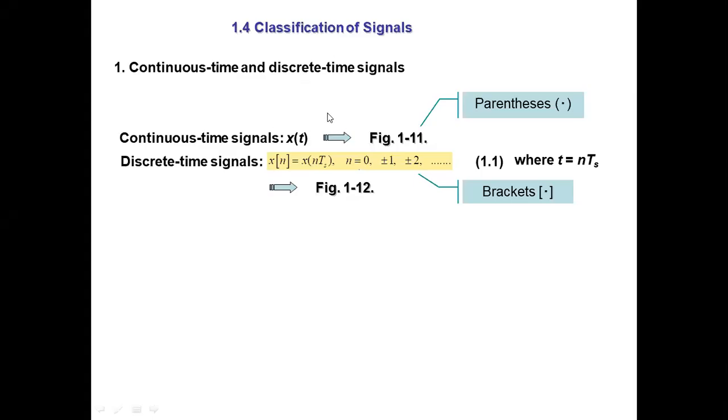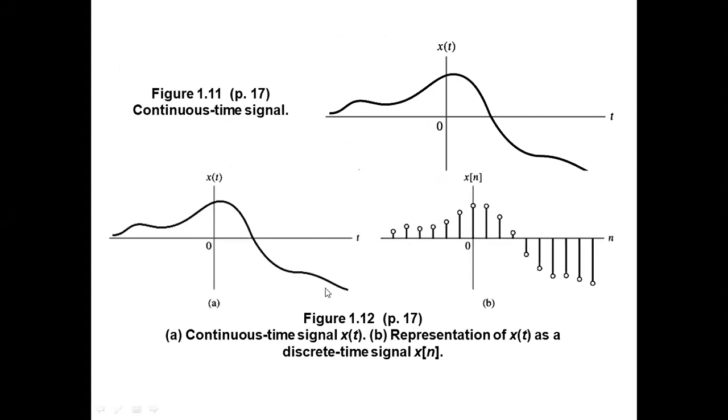So, continuous time and discrete time signals. Continuous time signals are those which are defined for each and every instant of time. You can see for this particular signal here, at each and every value of time, you know exactly what is the value of x of t. So a continuous time signal is defined for each and every value of t. That means there are infinite values for every t.